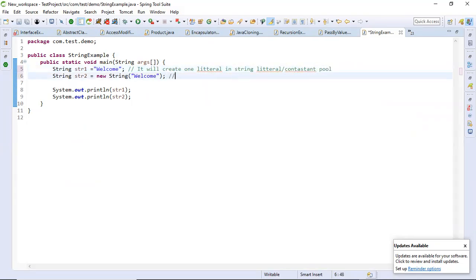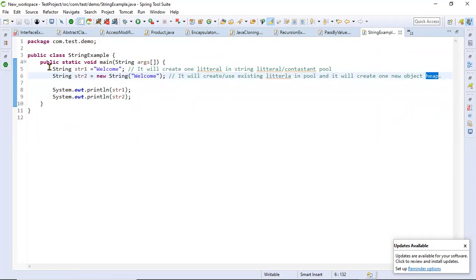The second way will create or use an existing literal in the pool, and it will create one new object in the heap. So in the second way, it basically creates two objects: one in the literal pool, and one object in the heap memory. That is the difference between these two.